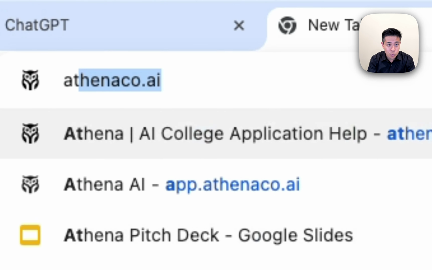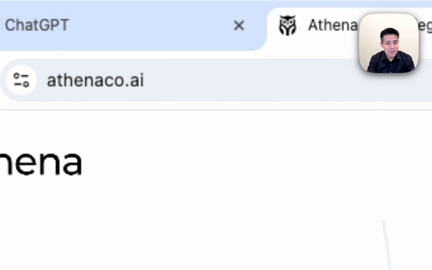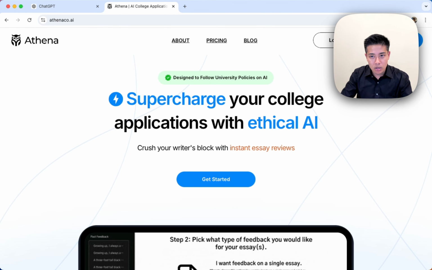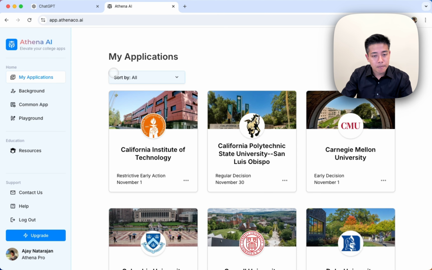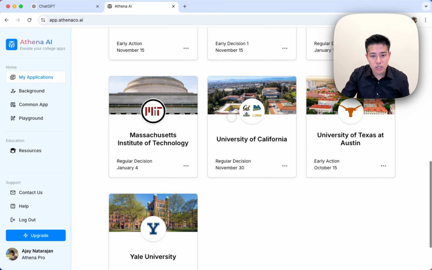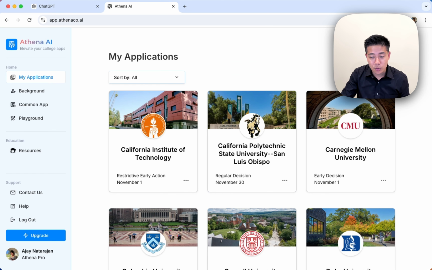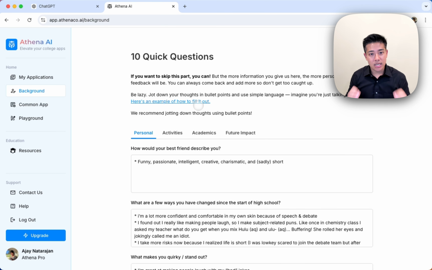And honestly, this is the reason that I built Athena in the first place. So if we go to the Athena platform, we can instantly log in, and immediately we can see on my applications page where you can look at all the universities that you are planning on applying to and add new ones right here. The additional nice thing is in here, we ask you 10 quick questions which are optional,